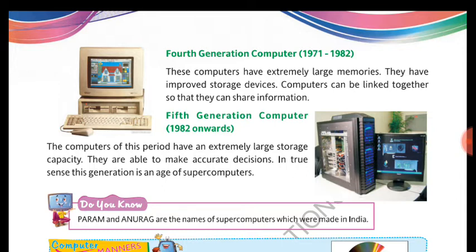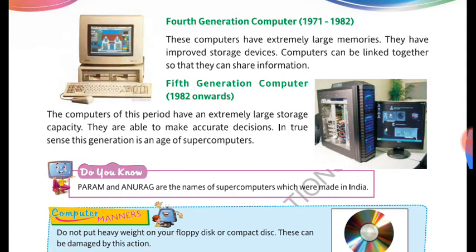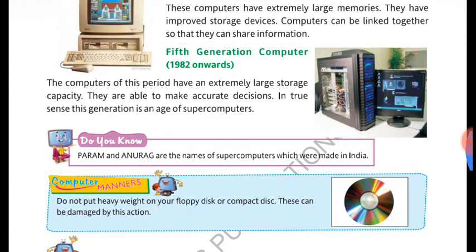In the fifth generation, the period refers to 1982 onwards, till now. The computers of this period have an extremely large storage capacity, and the size is very, very small. They are able to make accurate decisions, and in the true sense we can call it the age of supercomputers. Many supercomputers came in this generation. Param and Anurag are the names of supercomputers which were invented in India.